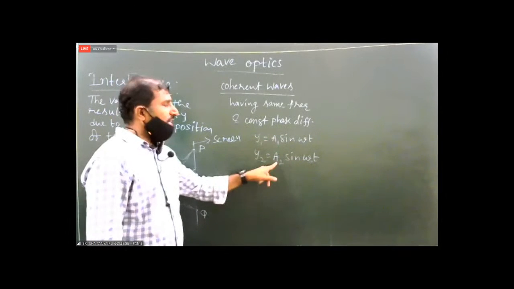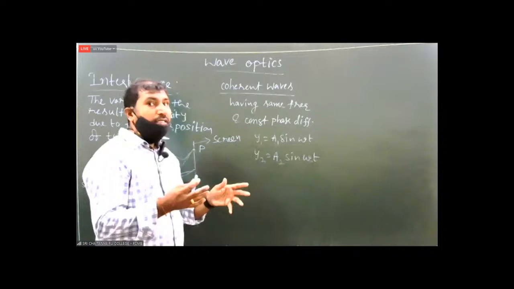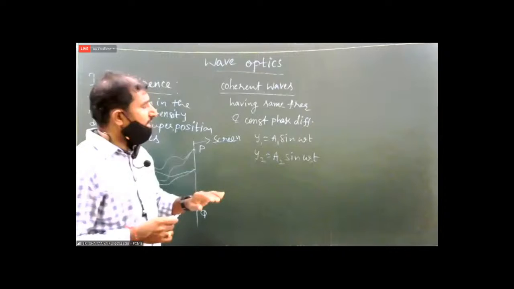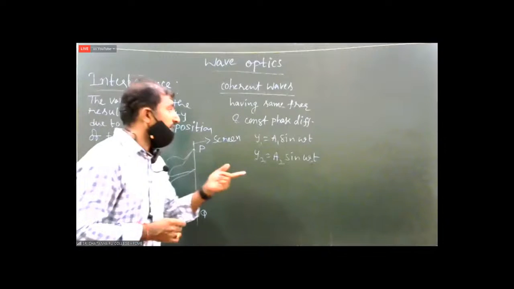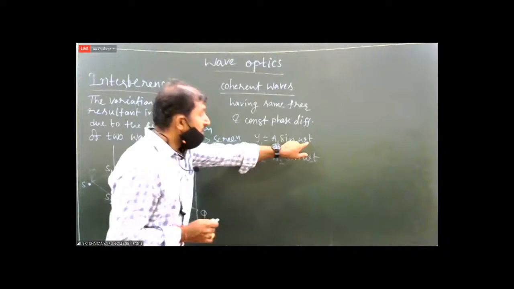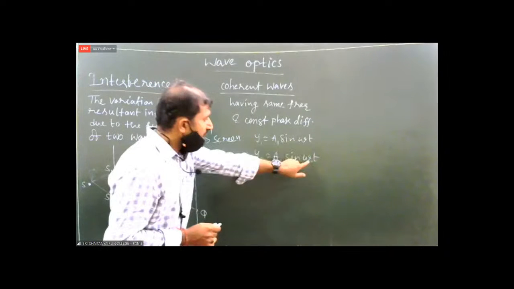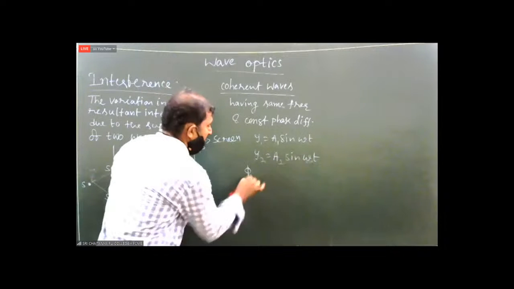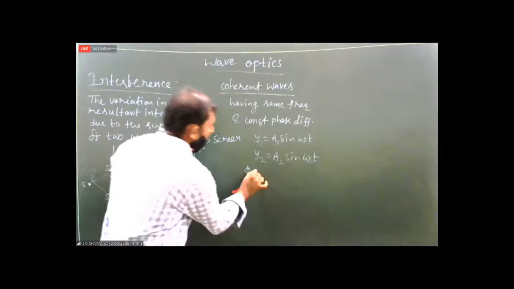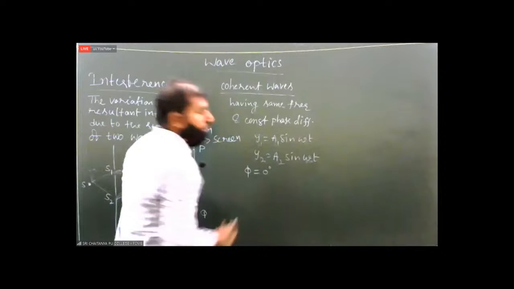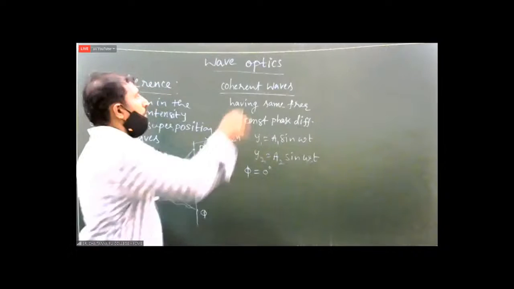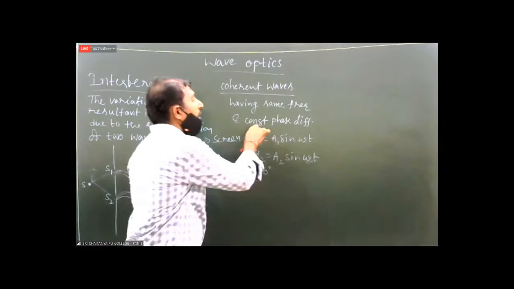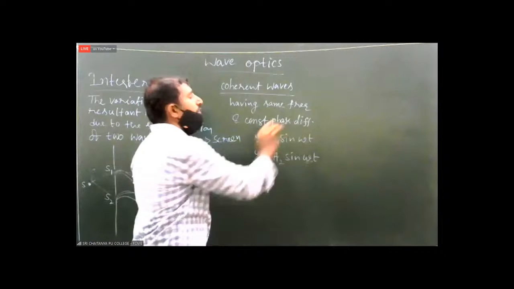Now phase difference means the difference in their phase angles. Phase angle of the first wave is omega t, phase angle of the second wave is omega t. Omega t minus omega t is equal to what? The phase difference may be denoted by phi. Phi is equal to 0 degrees. That means coherent waves must have zero phase difference or constant phase difference.